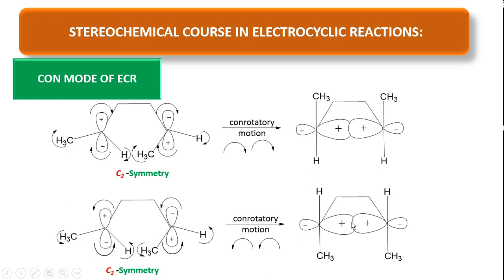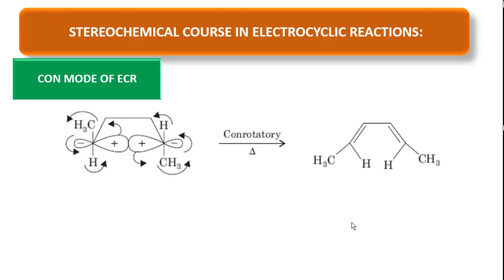So friends, the next one, ring opening reaction. The previous reactions were ring closure reactions. Here this reaction is a ring opening reaction. You see, we are rotating this orbital in counterclockwise direction, moving to upside, moving to downside, and this orbital moving to downside, moving to upside in counterclockwise direction. Meanwhile, the groups are also moving in the same direction, that is counterclockwise.